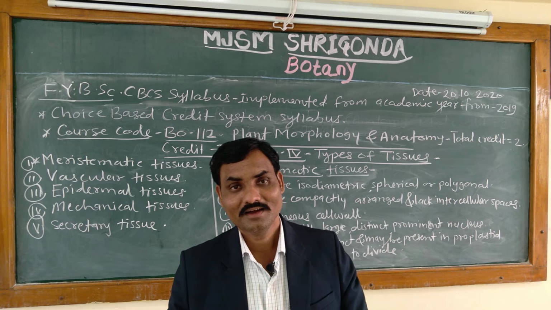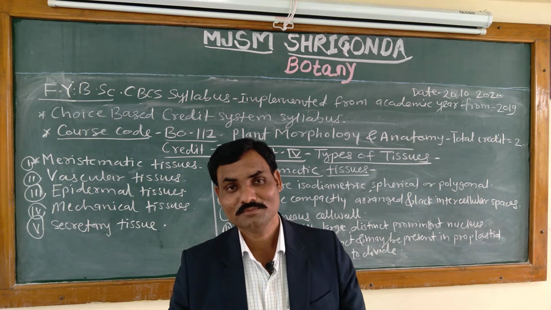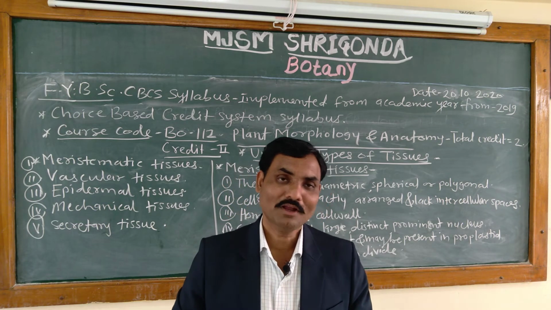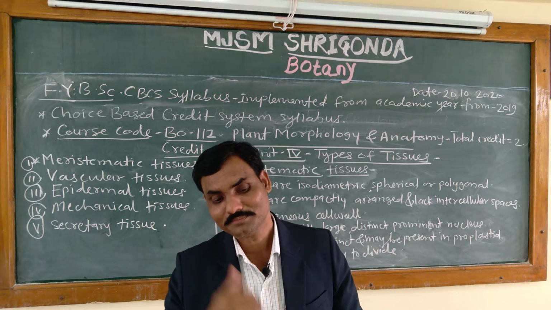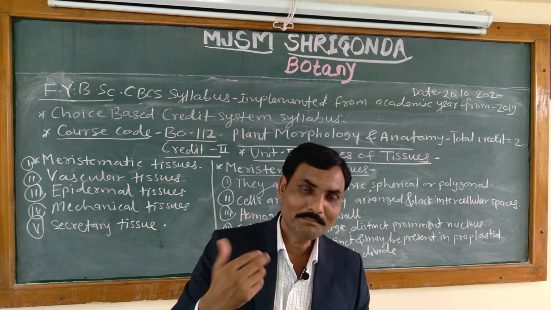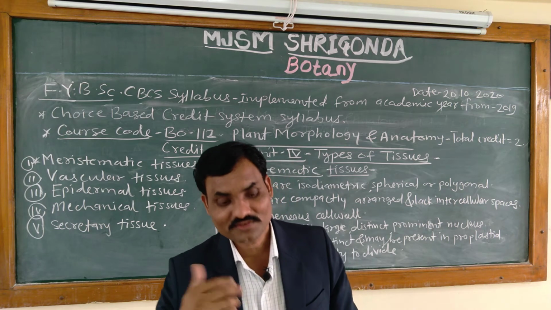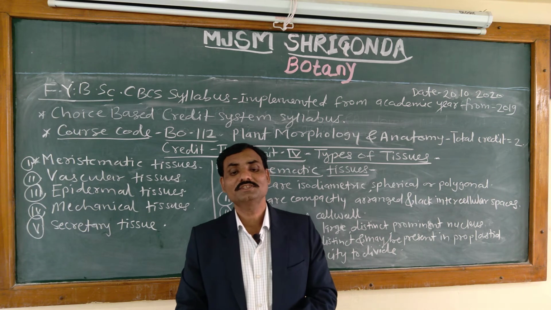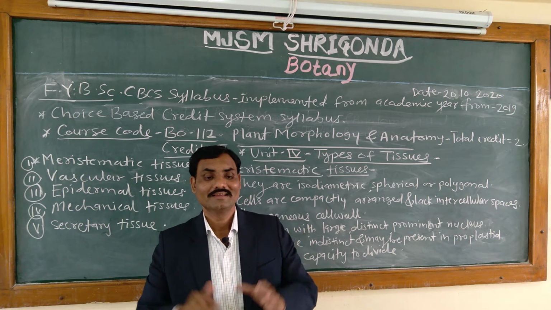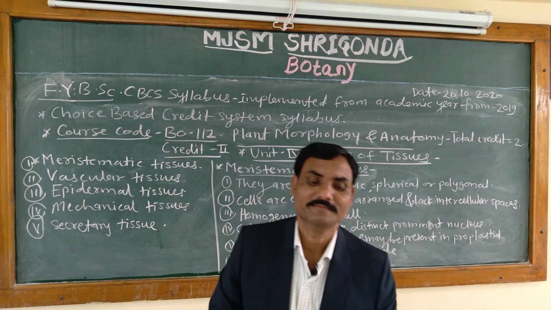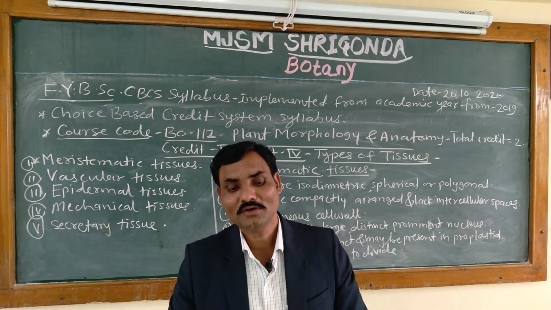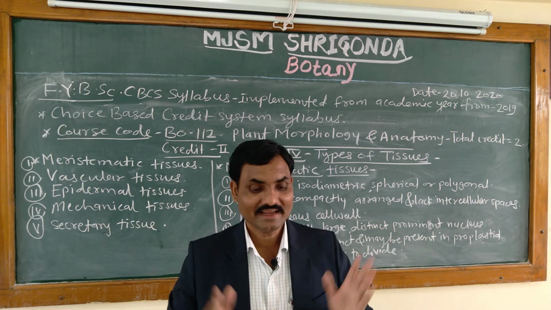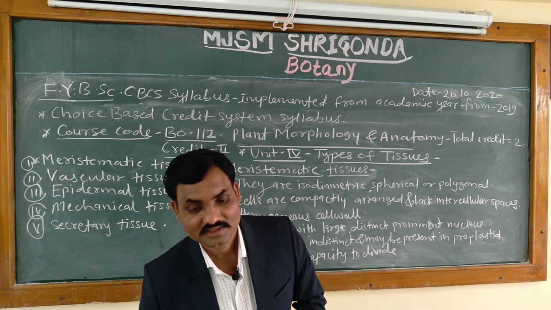When there are many kinds of cells, the structures formed are very complex. We know that examples of complex tissue are xylem and phloem. Xylem is complex, phloem is also a complex tissue, and the arrangement of tissues in the plant shows definite structural and functional organization.